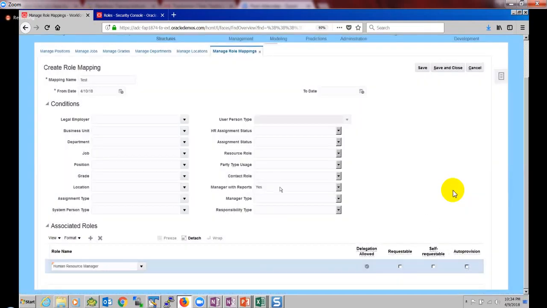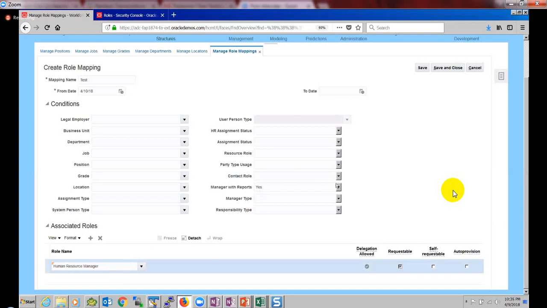What I'm saying is, if a person is a manager, that person can request a role for another user. When I say requestable, it means that if a person satisfies this condition, this person has access to give this role permission to any user.